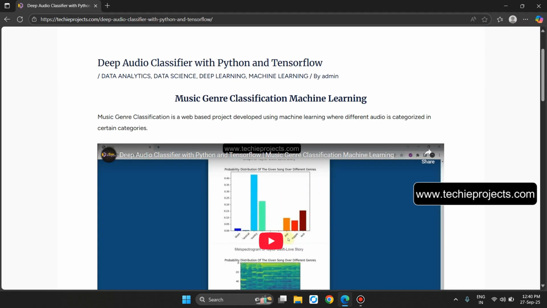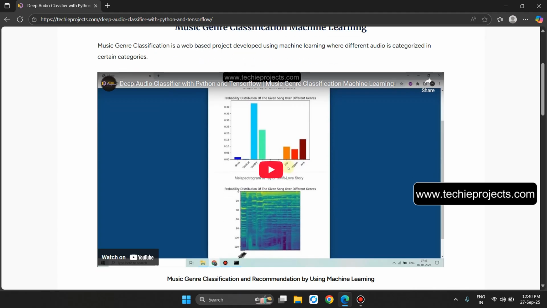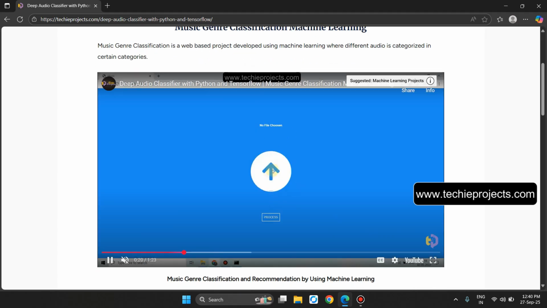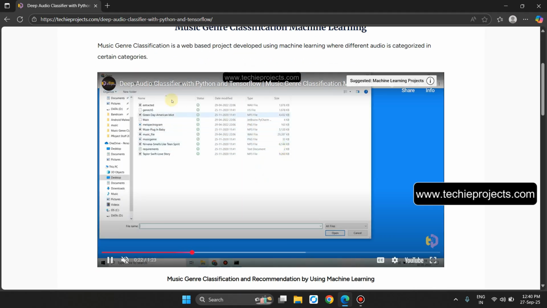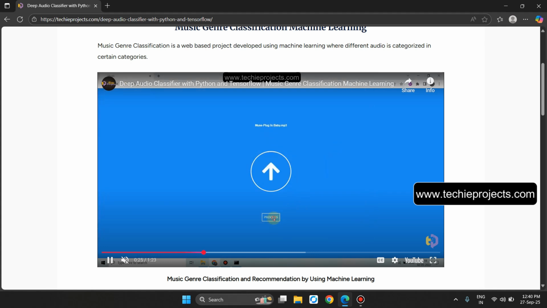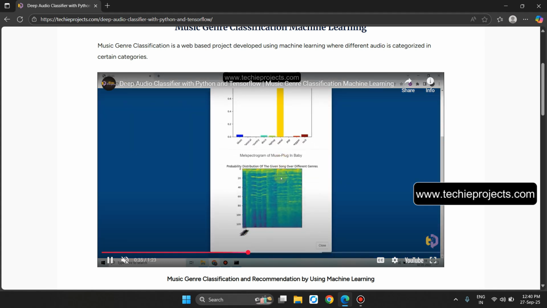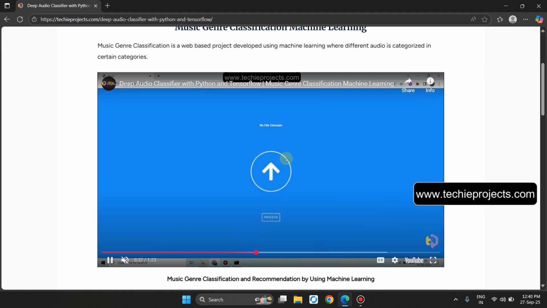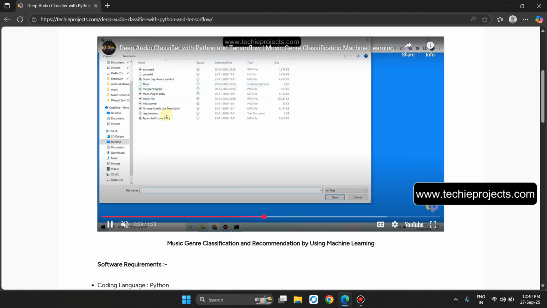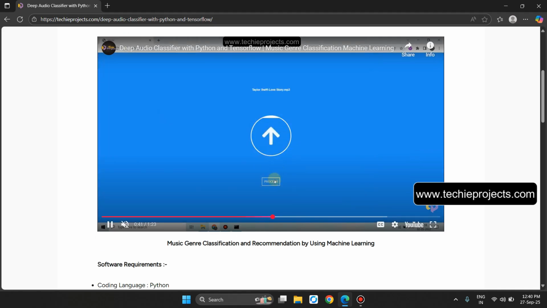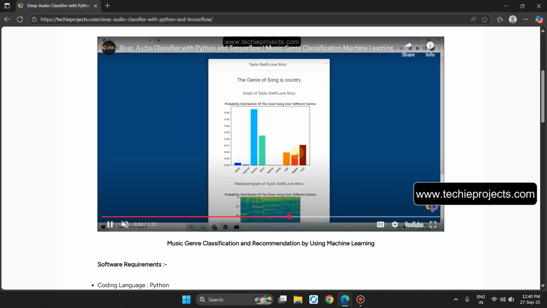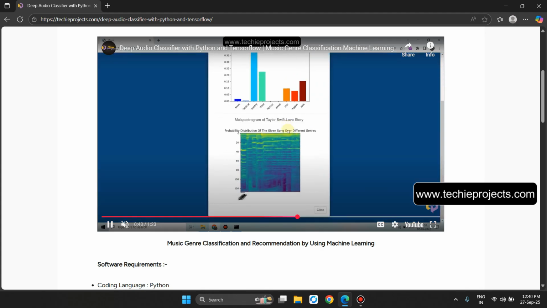The music genre classification is a web-based project developed using machine learning where different audio is categorized into certain categories. Now the user has to select any file. Let's upload a file and just click on the process button. Then it will show the genre of the song. Let's select another song and click on the process button. It will show the genre of the song is country.